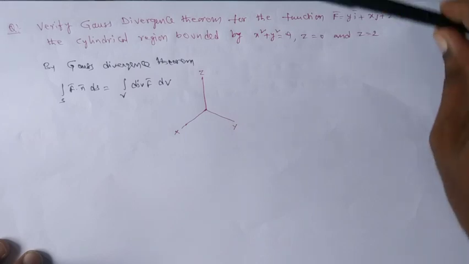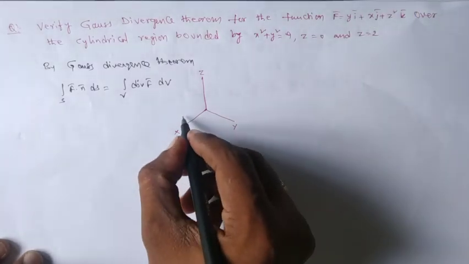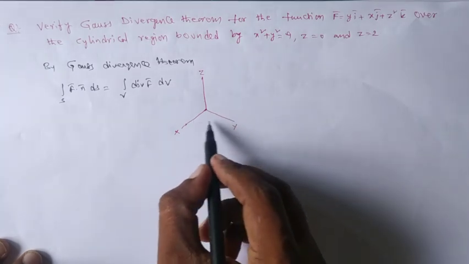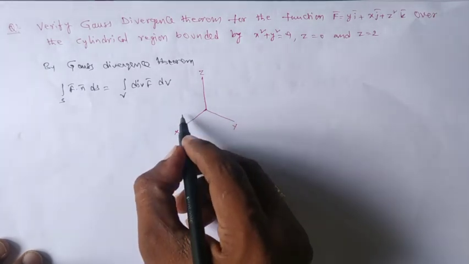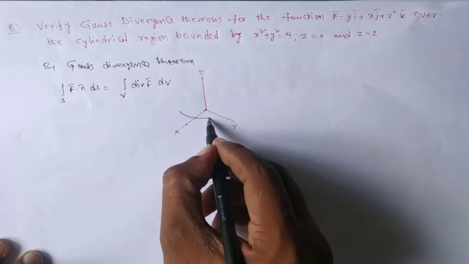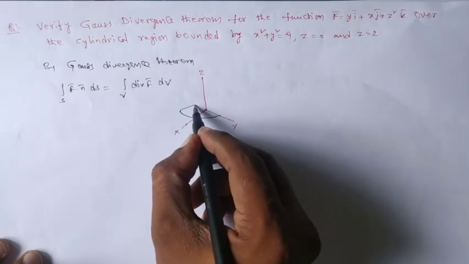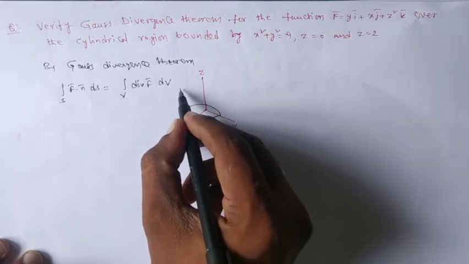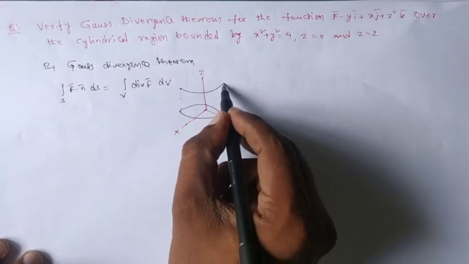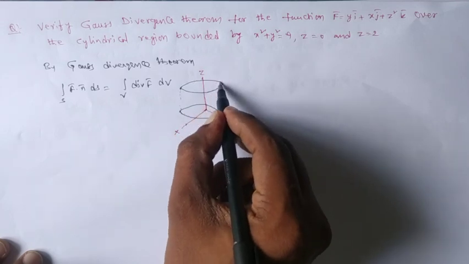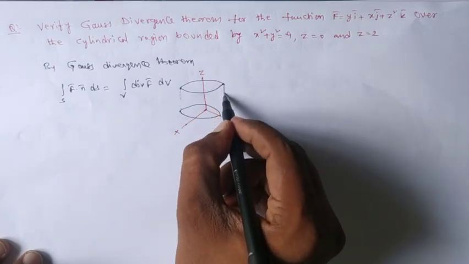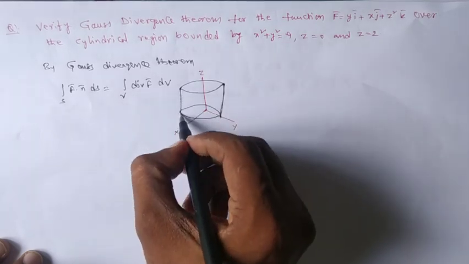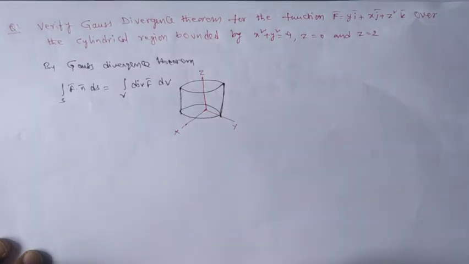I am just trying to draw the cylindrical region. See that x square plus y square equal to 9 from z equal to 0 to z equal to 2. So z equal to 0 is on the xy plane. So we can have a cylindrical region maybe like this. This is our cylindrical region.